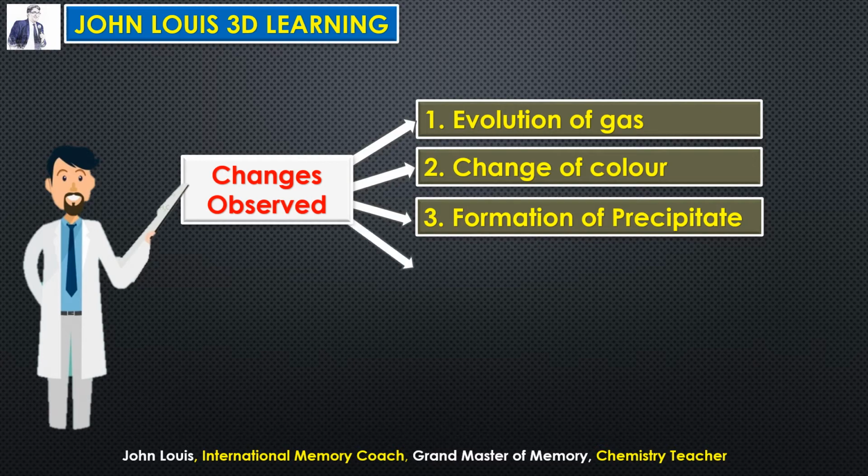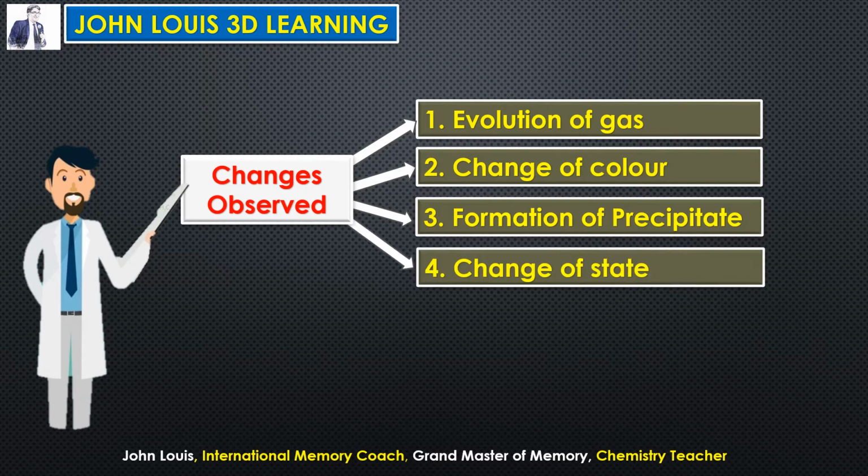And what is the fourth one? Change of state. The reactant may be in gaseous state, the product may be in solid state or liquid state, or the reactants may be in solid state, the product may be in liquid state, or vice versa. The reactants may be liquids and the product may be solid or gas. So anything it could be. There is a change of physical state from one form to the other. Solid to liquid, liquid to gas, gas to solid. All these things are change of state. Okay, now let us see some examples for all these 4 cases.